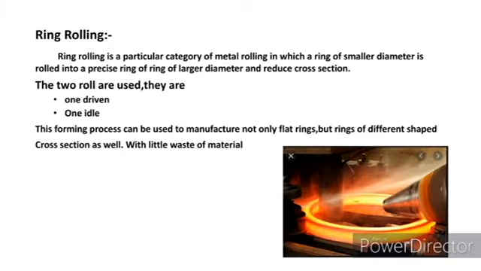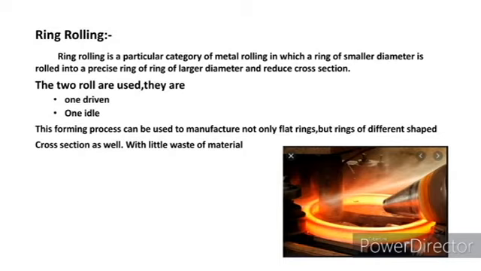Ring rolling. In this process, a small diameter ring is rolled in the rollers and converted into a large diameter ring. In this, 2 rollers are used, one driven and one idle, to reduce the cross section of the ring, and edging takes place.